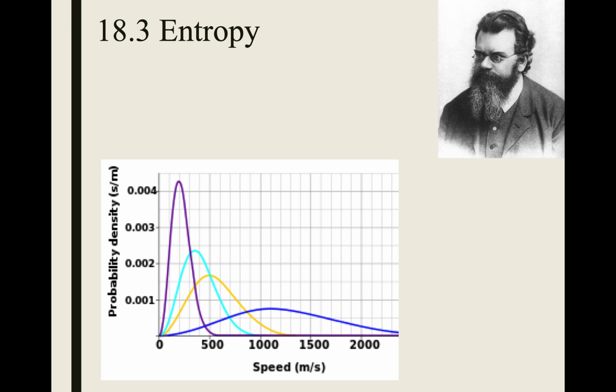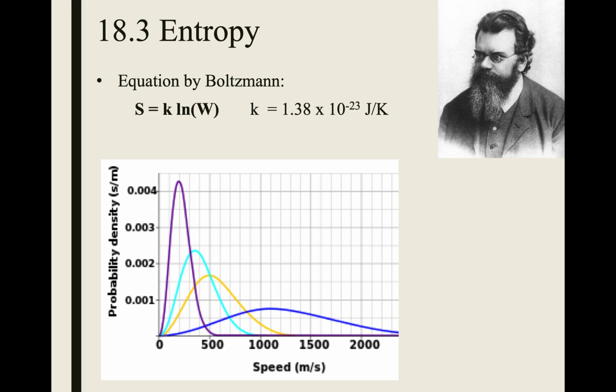There he is. Boltzmann is also famous for the Maxwell-Boltzmann distribution. We saw this when we talked about gas speeds. So if we think about microstates, how many places that gases could be, if the gas is moving slower, like with this purple peak, there are fewer microstates.